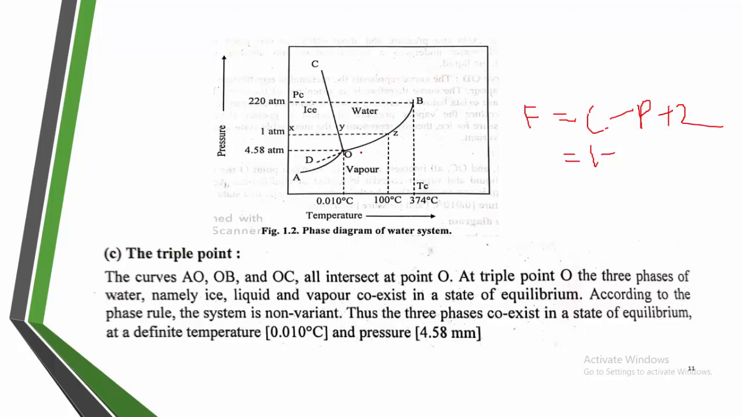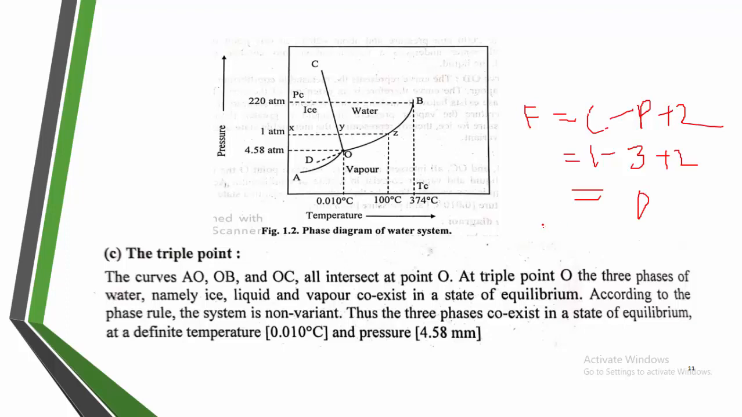There is an ice phase, there is a water phase, there is a vapor phase. That means there is a solid phase, a liquid phase, and a gaseous phase. That is 3. So phases are 3, plus 2. And what will you get? After simplifying, you will get the value 0.